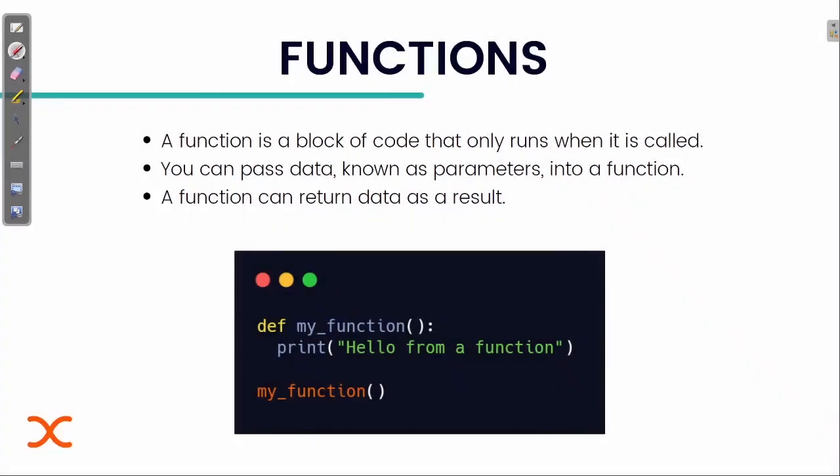So this is the basic syntax of how you define a function. This tells us that we are going to define a function. So this is a keyword. Before defining any function, you need to type this, that is def, and it simply means we are going to define a function. This is the function name. Okay, this is my function. It can be anything. Okay, it's your choice what you want to name the function.